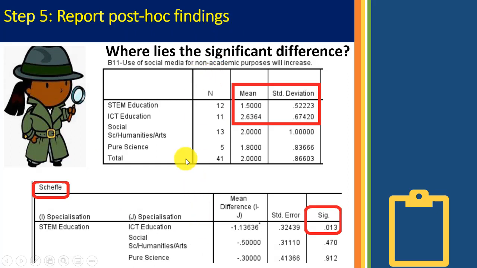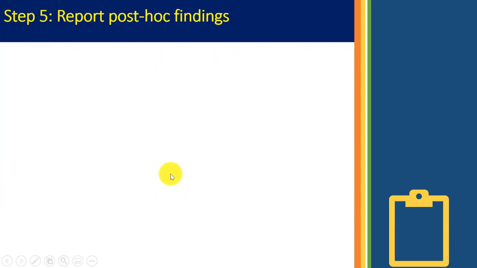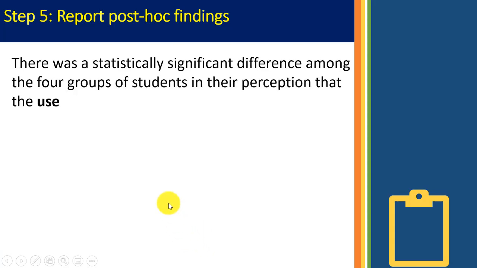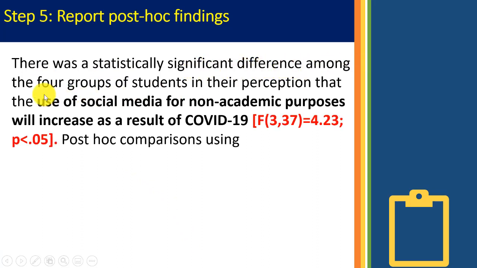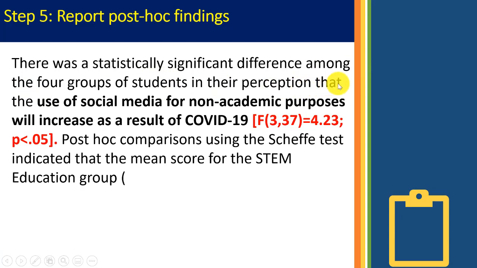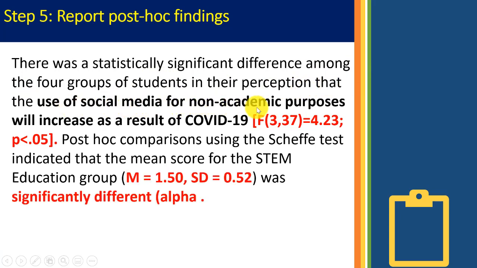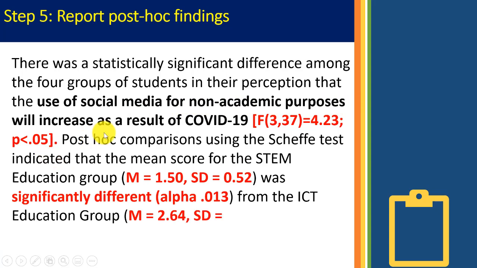So you need these two tables. This first one shows STEM education, ICT education, see their means 1.5, 2.63, and see their standard deviations. And the Scheffé test shows that it is significant. This is where a significant difference is coming from. So this is a very important slide. How do you report post-hoc findings? You report it as follows. There was a statistically significant difference among the 4 groups of students in their perception that the use of social media for non-academic purposes will increase as a result of COVID-19.